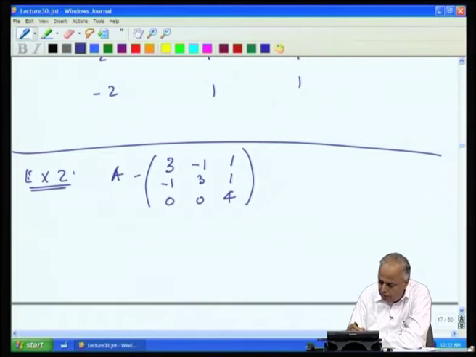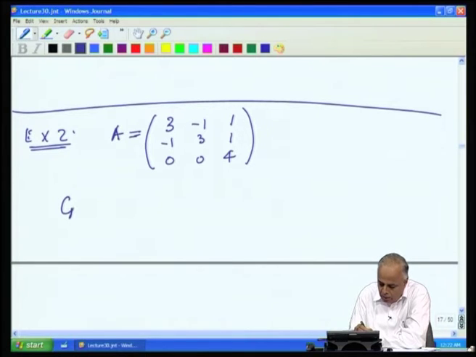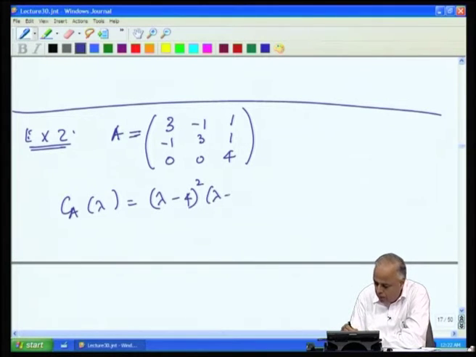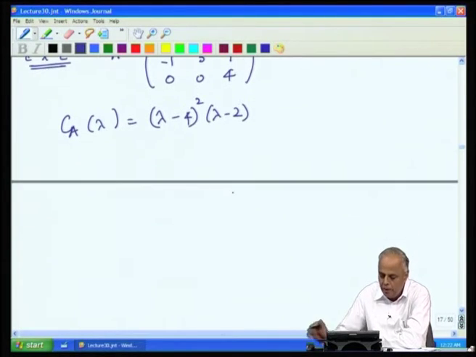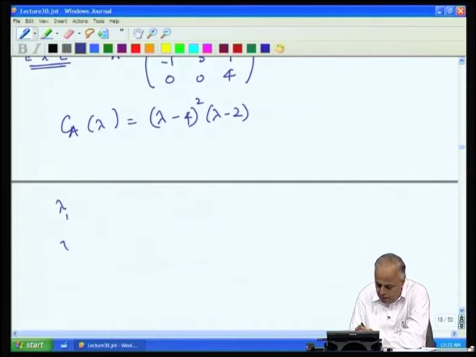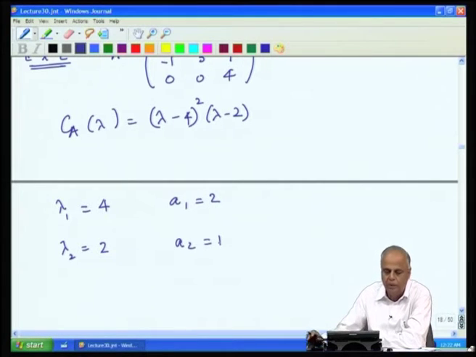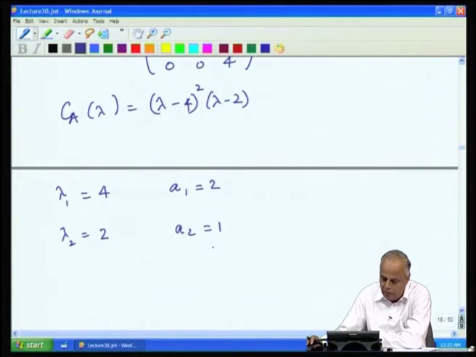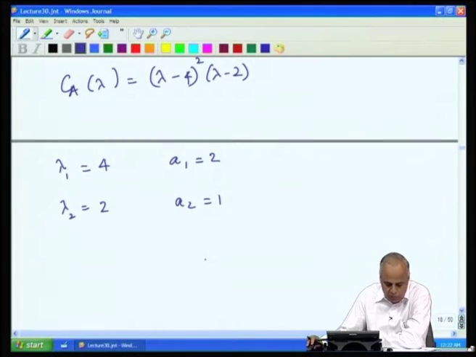This is again a matrix which we considered in the last lecture, and we found that the characteristic polynomial was (lambda minus 4) squared into (lambda minus 2), and therefore there are two distinct eigenvalues, lambda 1 equal to 4 and lambda 2 equal to 2, with their algebraic multiplicities as 2 and 1 respectively. Lambda minus 4 whole squared, therefore the algebraic multiplicity is 2.